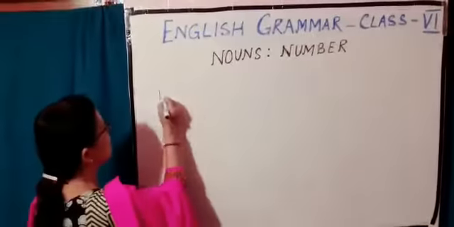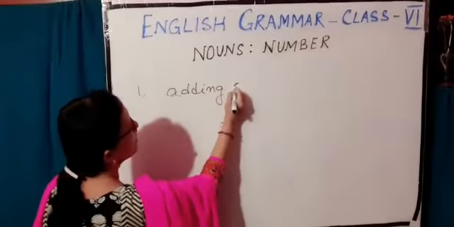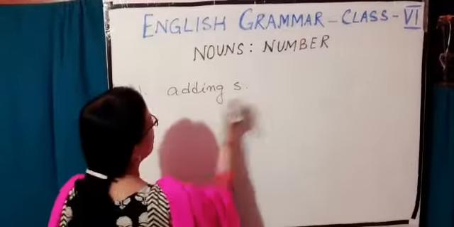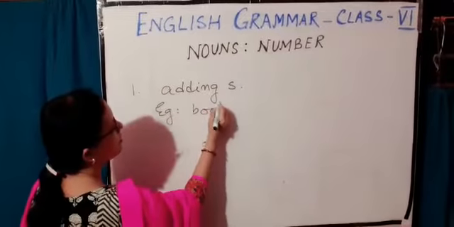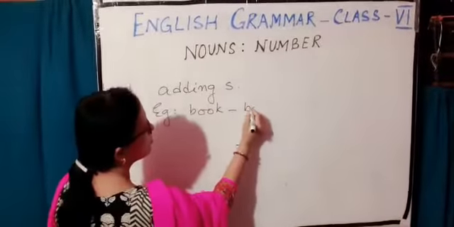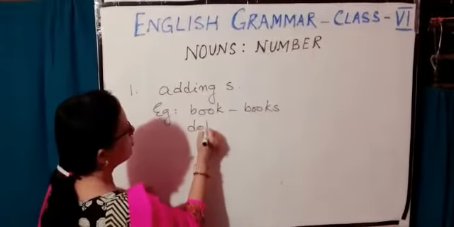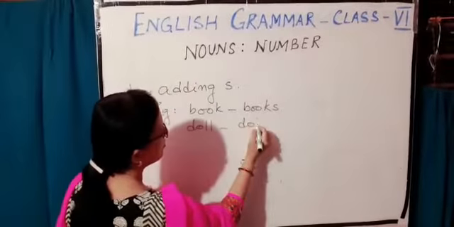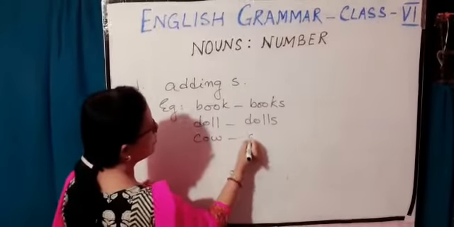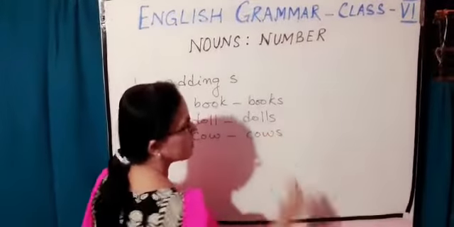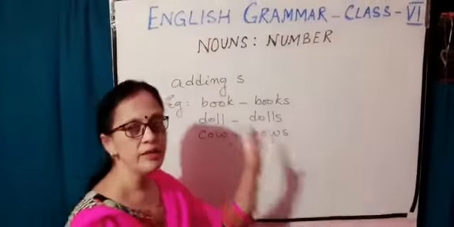So, number one, we can write by adding s. Example: book, books; doll, dolls; cow, cows. So these are the examples of the first rule, we just add s.